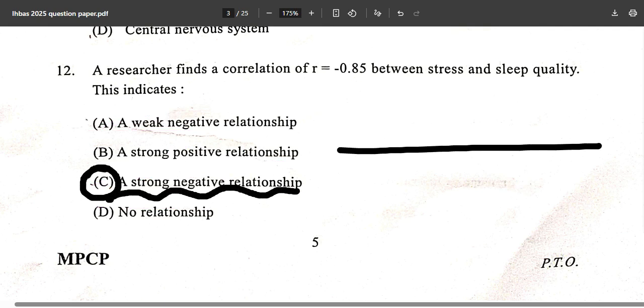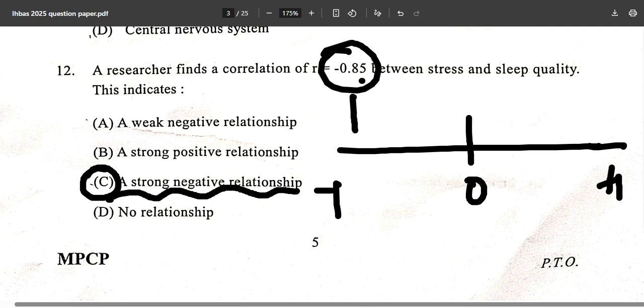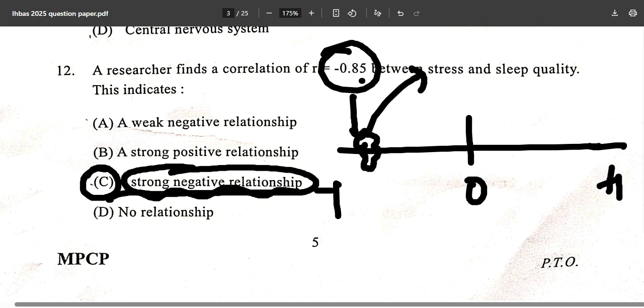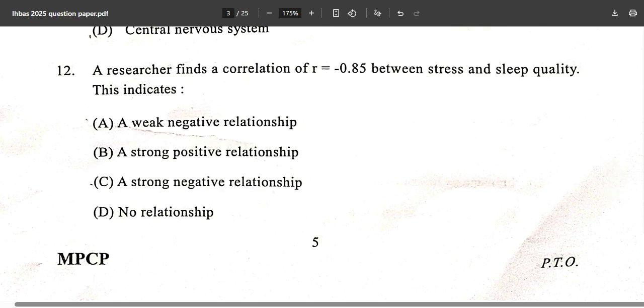Why? Because when we draw the number line and find minus 0.85, it will come somewhere over here. This denotes a strong negative relationship, not a weak negative. It would have been weak if it was something like 0.1. But as we can see, the correct answer is option C over here.